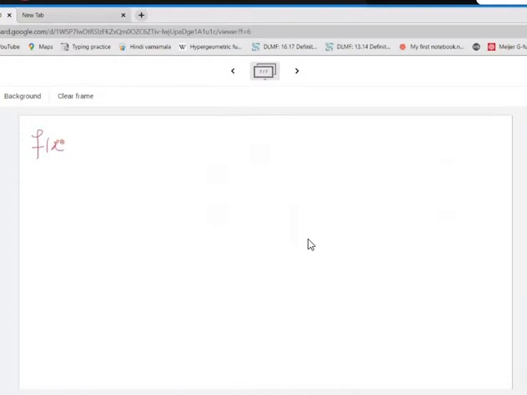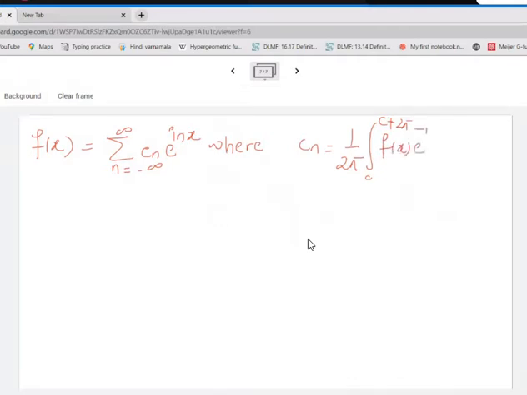That f of x can be written in terms of complex numbers, sum of Cn e raised to i n x, n going from minus infinity to infinity, where Cn is nothing but 1 by 2 pi integral c to c plus 2 pi f of x e raised to minus i n x dx. See over here.